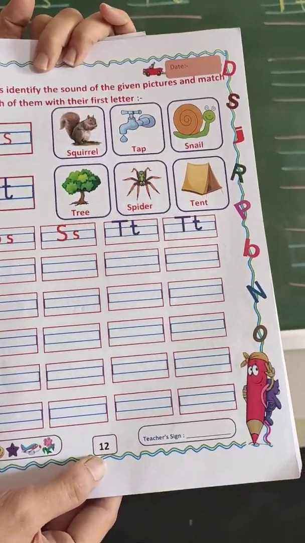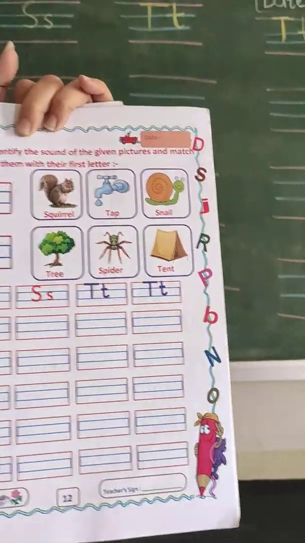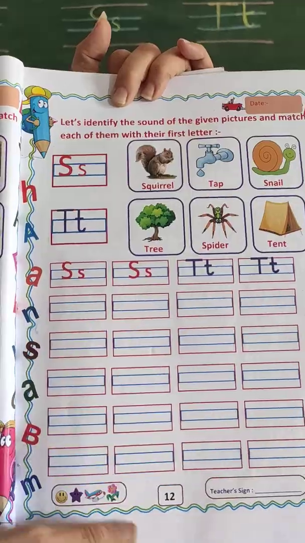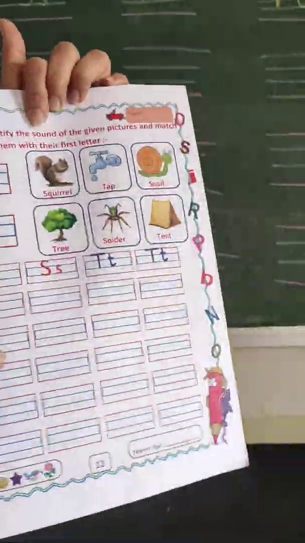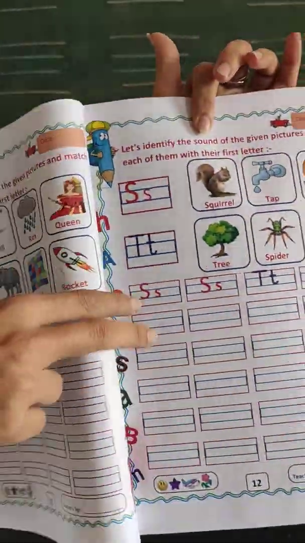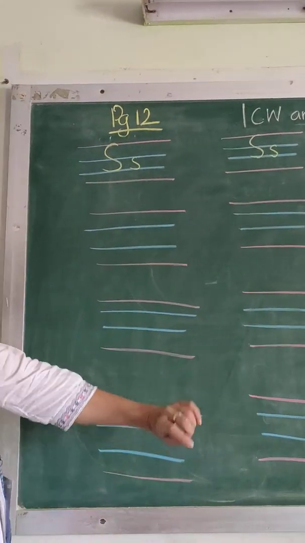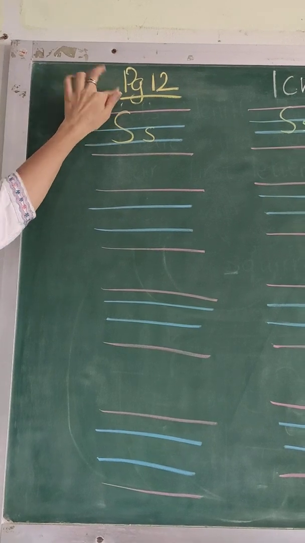Our next part, children, is the writing part. On page number 12, we will start with writing the first line of letter S, and second we will write the first line of letter T. Page number 12, children, of our English Term 1 LKG worksheet. We will write the writing portion. Now look at the board, children. How will we write the small and the capital letter S and T? Page number 12, the writing portion you will write along with me, as I have always said.